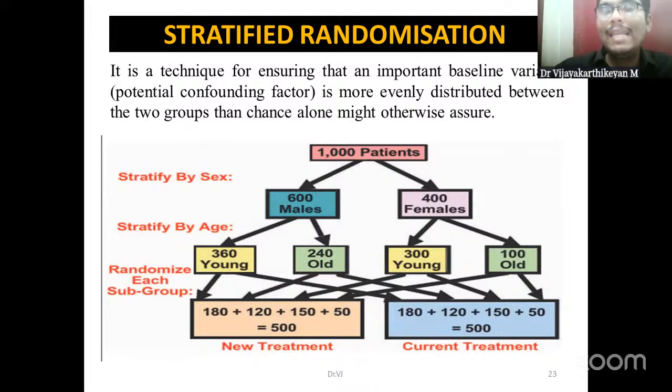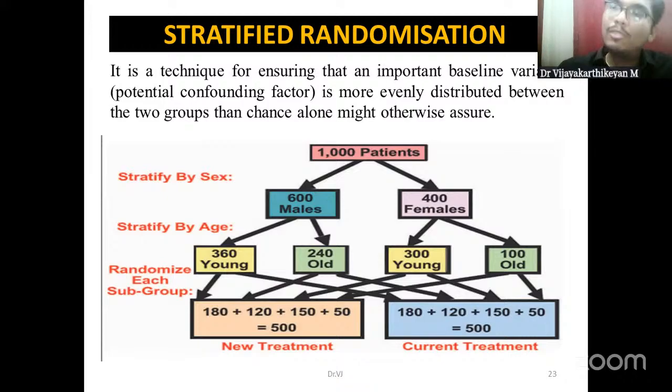At the end, what we tend to get is equal representation of young males, older males, young females and older females. You could see that they are equal in both the groups, 150 young males in the study group as well as in the treatment group. Likewise, if we do it, it is known as stratified randomization.